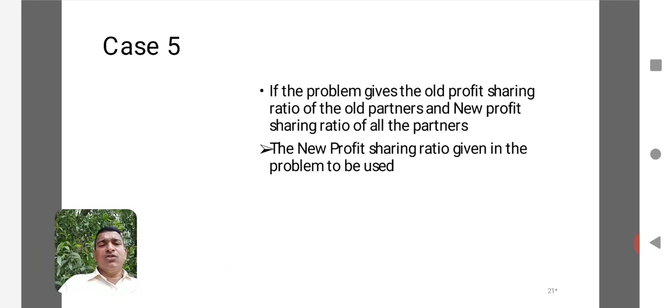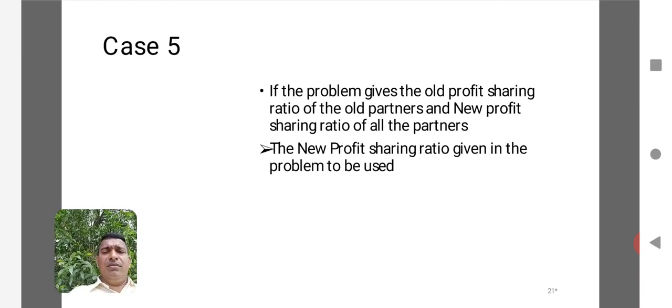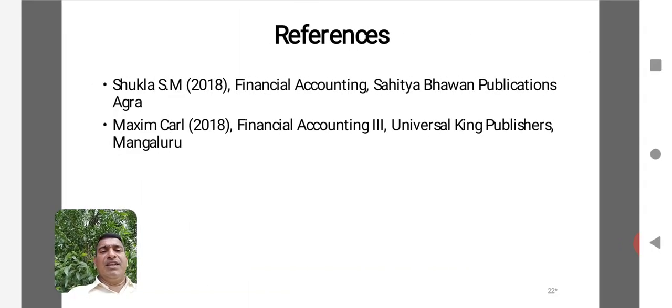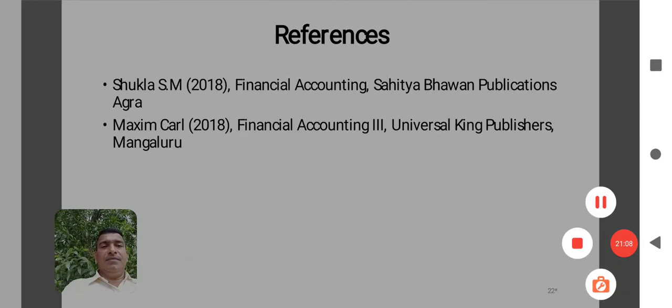Now let us go to case number 5. If the problem gives the old profit sharing ratio of old partners and the new profit sharing ratio of all the partners, here it is possible that they have given the old ratio as well as the new ratio. If the problem gives the new ratio, you need not calculate anything. Whatever ratio has been given in the problem, you can use it straight away. So whatever the new ratio is given, that can be taken as the new ratio. There is no need for calculating the new profit sharing ratio. This is about the references. Thank you.